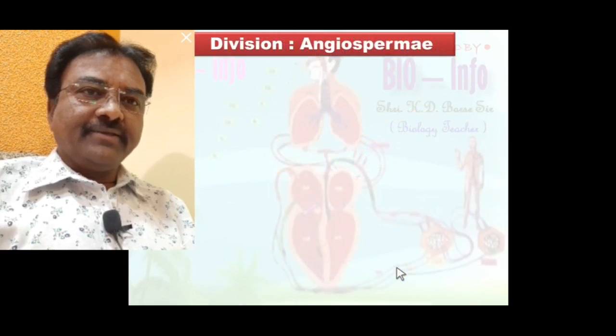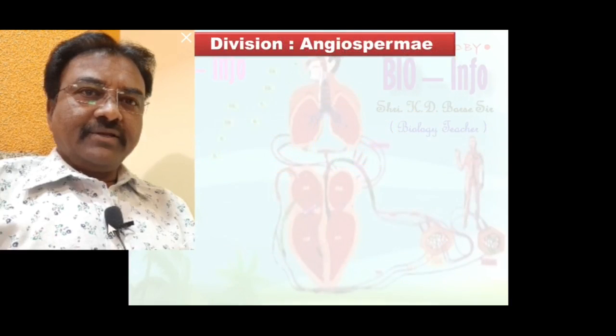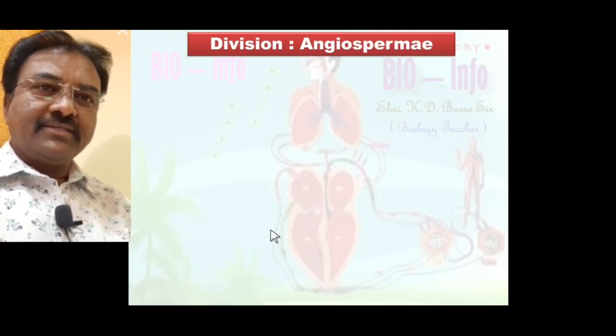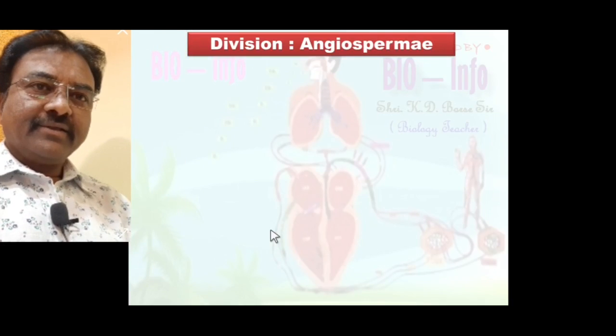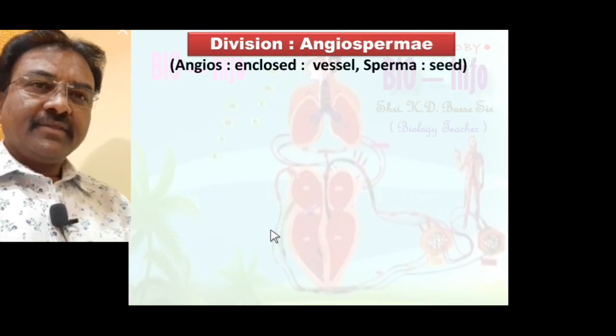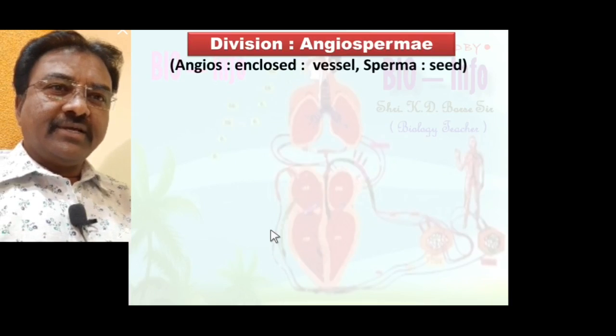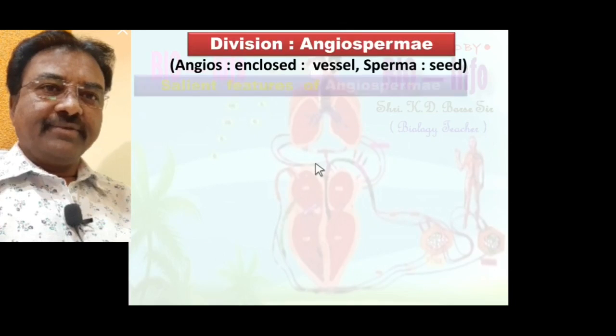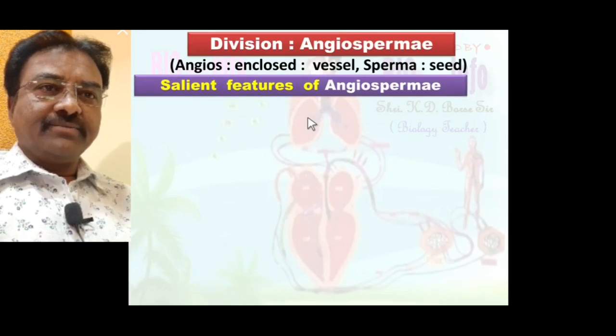division Angiospermae. Division Angiosperm is one of the advanced divisions of kingdom PLANTAE. Angio means enclosed and sperma means seed. The seed is enclosed in the fruit. You know, before, we learned division gymnosperm, the naked seeded plant group. This division is the enclosed seeded plant group. We learn salient features of angiosperm.